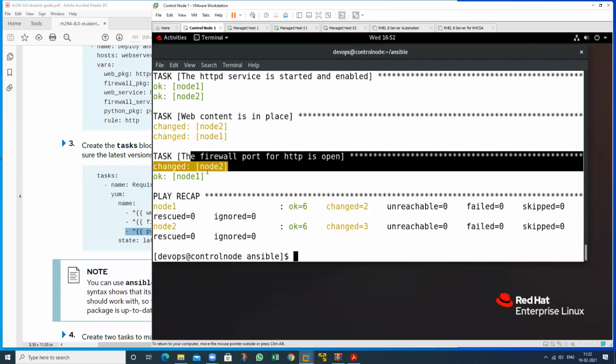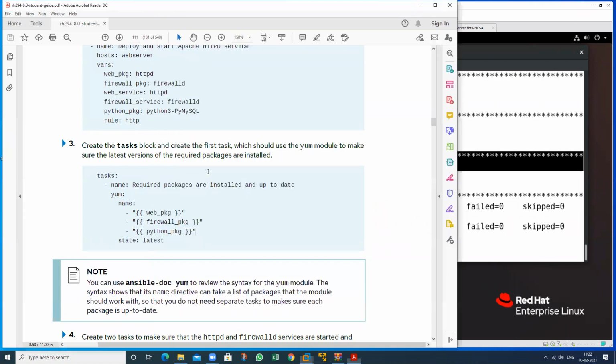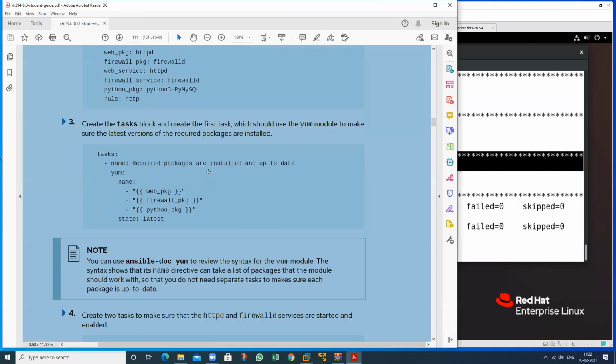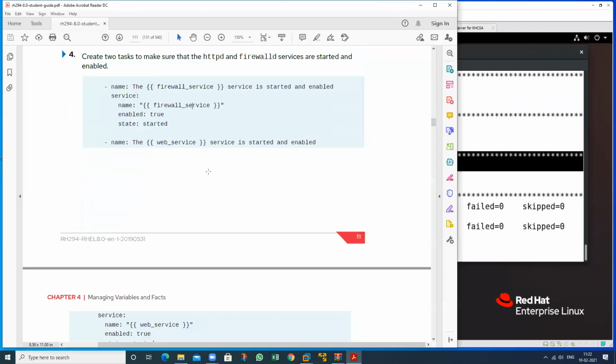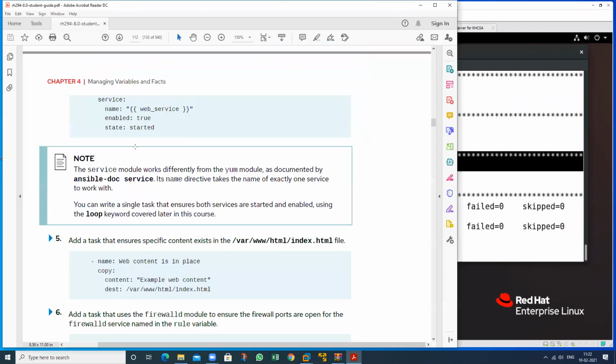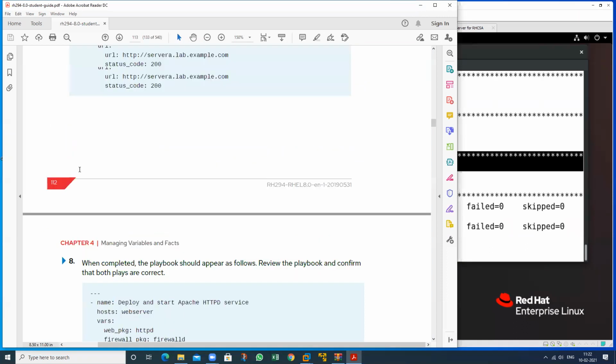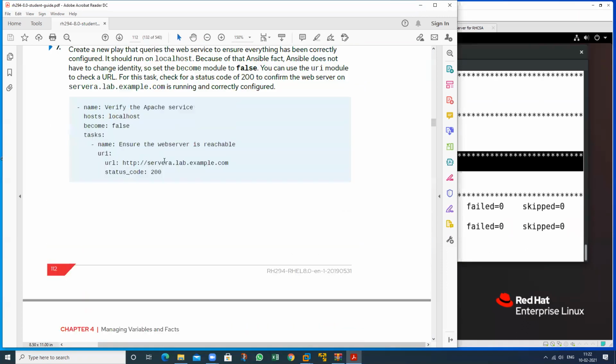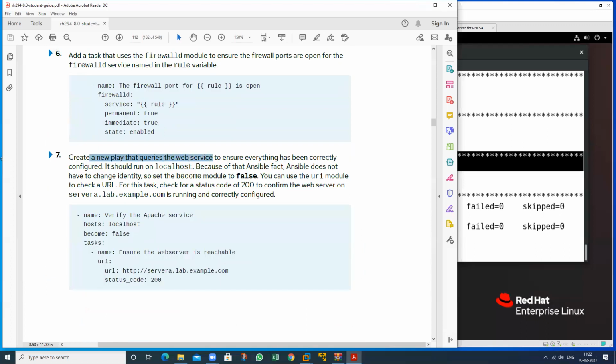Suppose you want to verify whether your HTTP service is running or not, so write this at the last. See this one, this is the last. Create a new play that queries the web service to ensure everything has been correctly configured. You want to check this on your local host machine. So what should you write in the playbook?